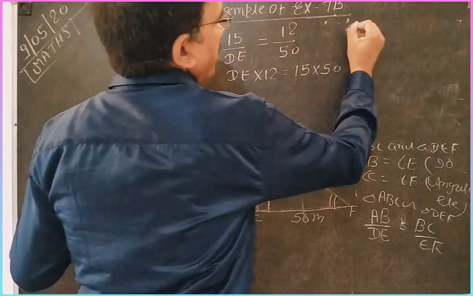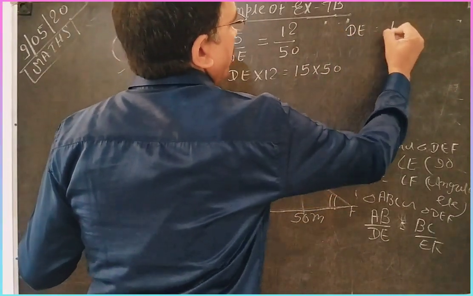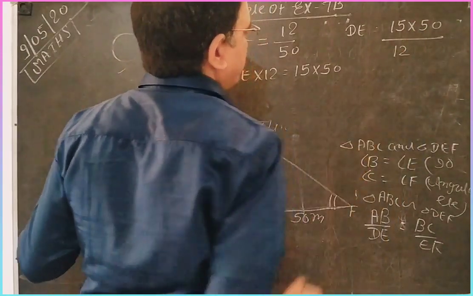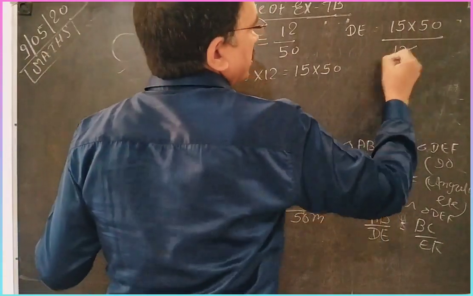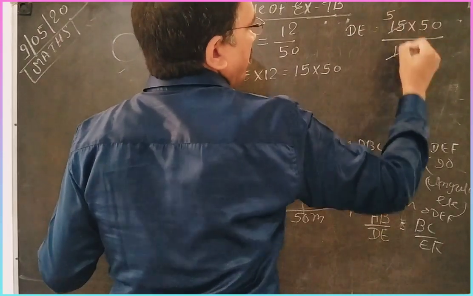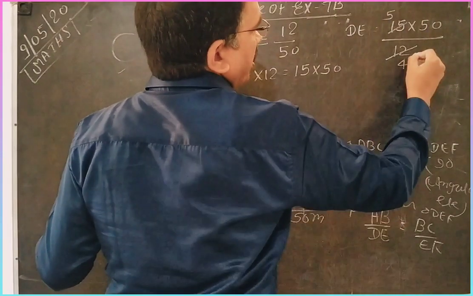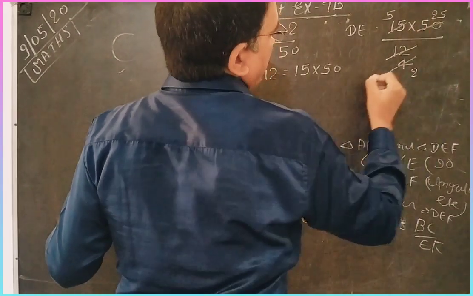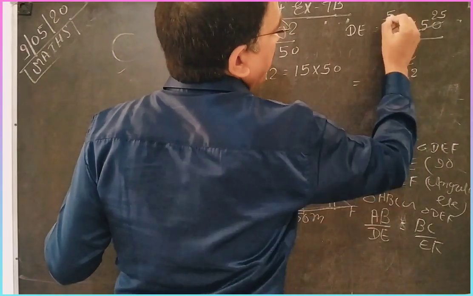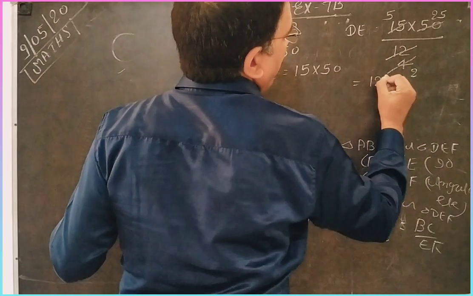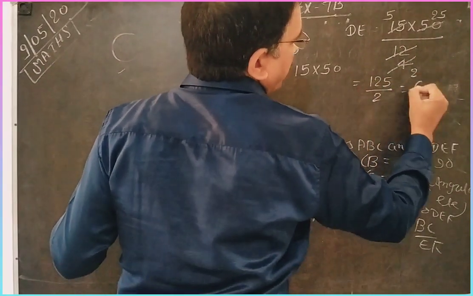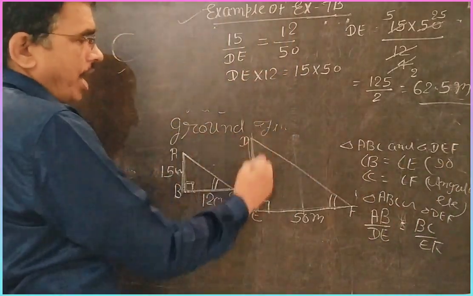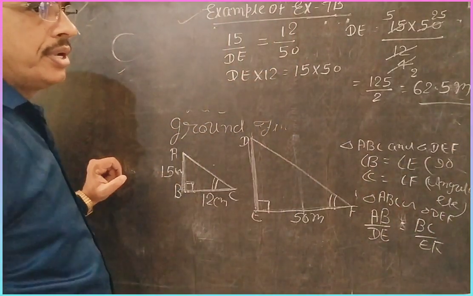So DE is equal to 15 into 50 by 12. You cancel it: 3, 5 ja, 3, 4 ja, 2, 2 ja, 2, 25 ja. That is 125 by 2, and it is equal to 62.5 meters. That is the height of the tower. Thank you, students.